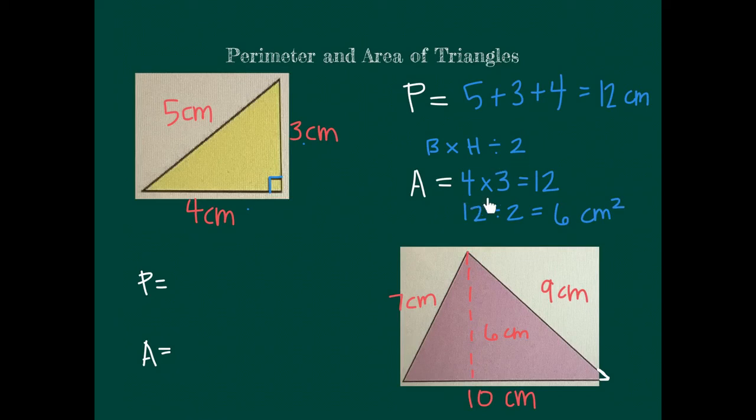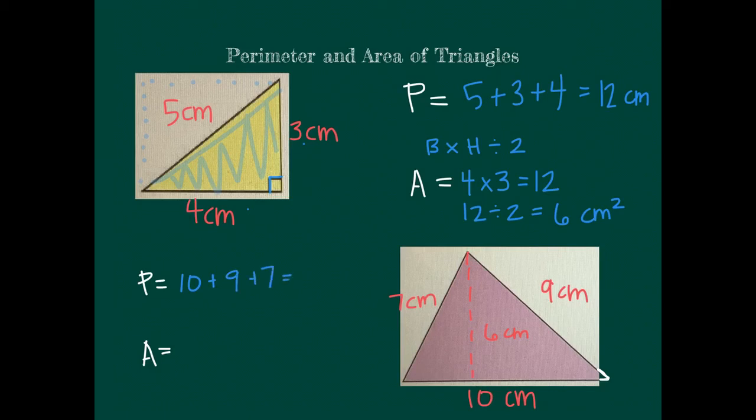If I just did 4 times 3, then I was just finding the area of the rectangle that this would create. By dividing by 2, I then get just the triangle's area. Let's try it on this next triangle. So on the outside for the perimeter, I see 10 centimeters plus 9 centimeters plus 7 centimeters.